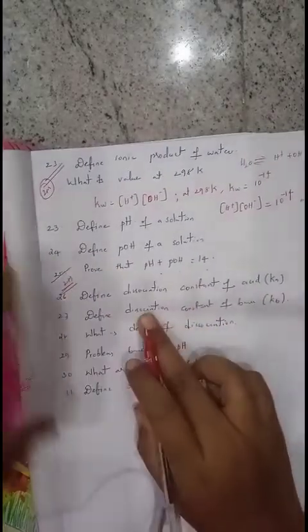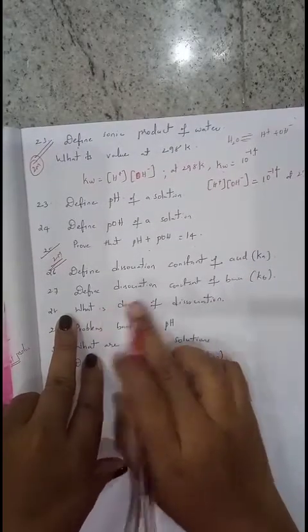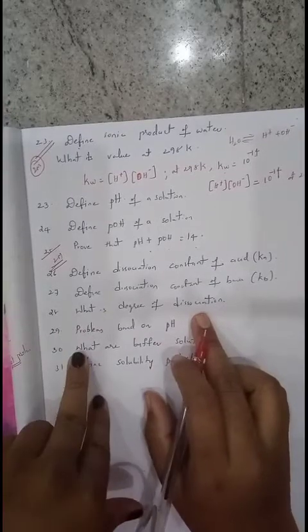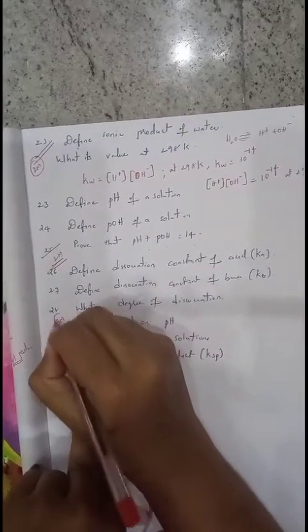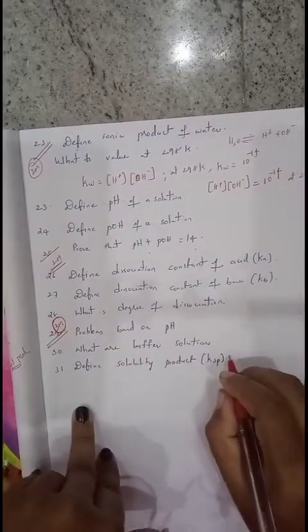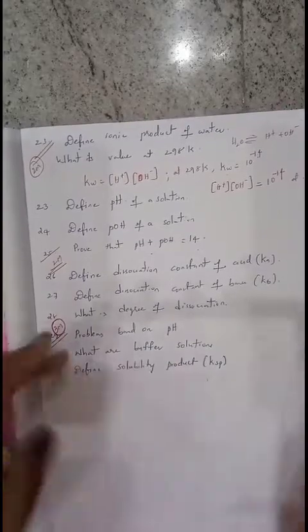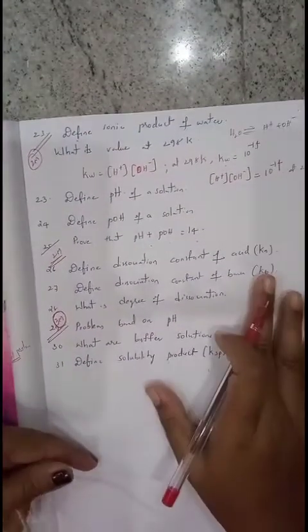Next one, define dissociation constant of an acid indicated by Ka. Define dissociation constant of a base indicated by Kb. What is degree of dissociation? Problems based on pH and pOH are very important, either for 2 marks or 3 marks. Next, what are buffer solutions? Define solubility product. These are the most important concepts to concentrate on from this equilibrium chapter.